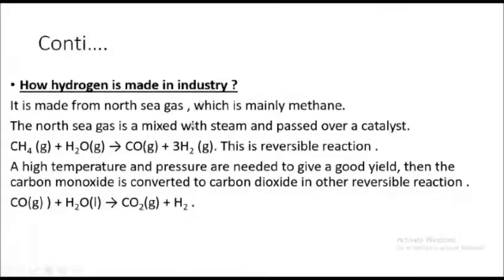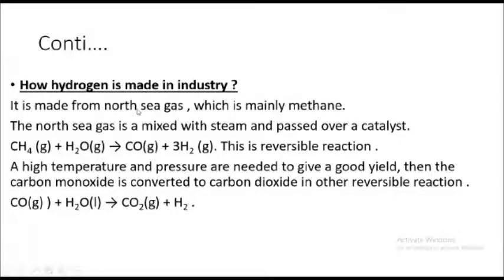Keep in mind that hydrogen can be produced through an industrial process. It can exist as an element, or it can be produced in a form of an industrial process. In industry, hydrogen is made from North Sea gas.